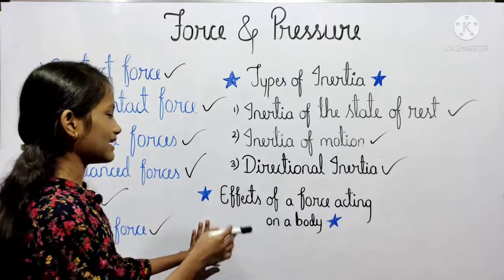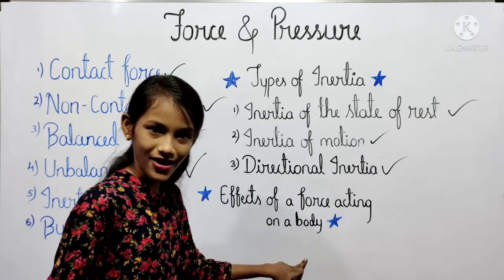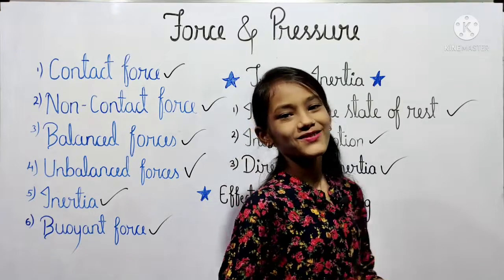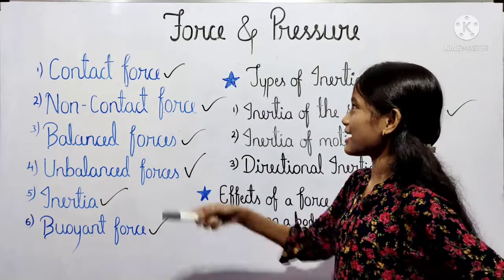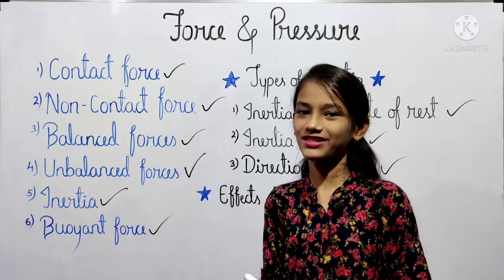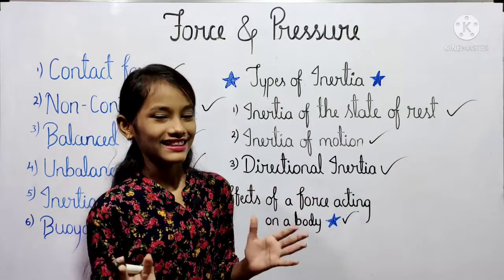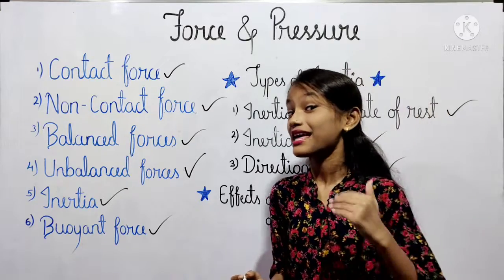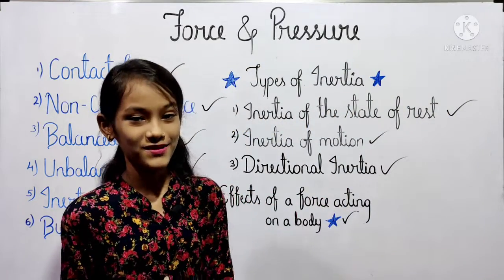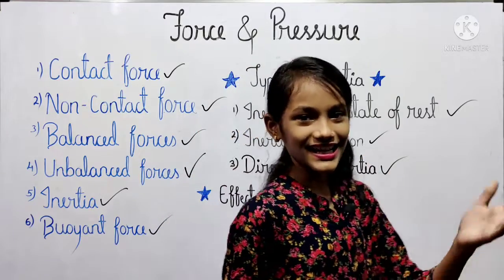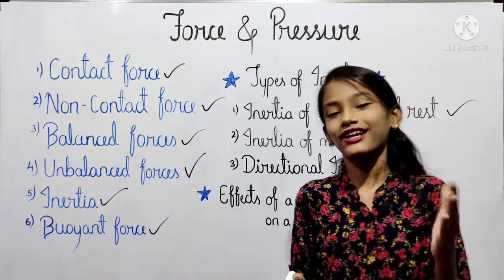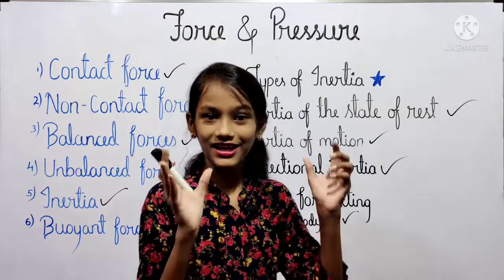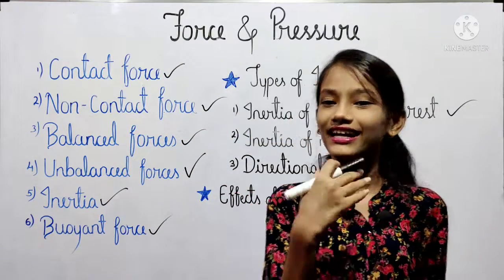So our topic, that is the effects of the force acting on the body, is also completed. So this was the first part of the chapter force and pressure, which is completed. In this part we have seen about Newton's first law of motion. In it we have seen that a stationary object on which no force is acting remains stationary. An object in motion continues to move with the same speed and with the same direction when no force is acting on that object.